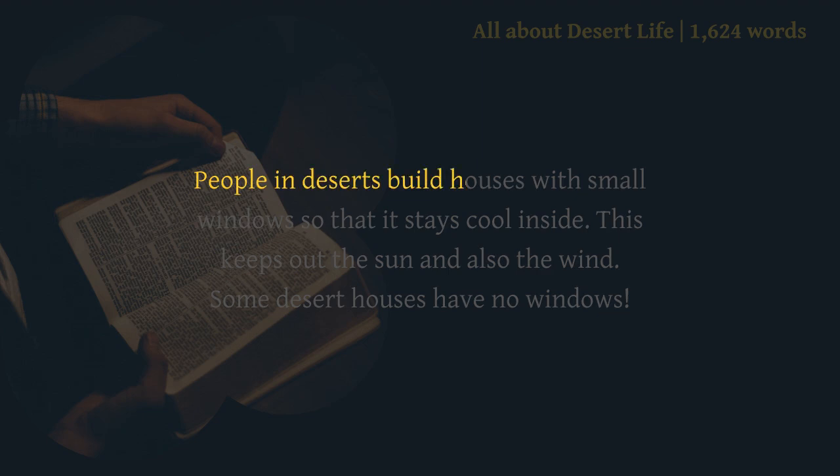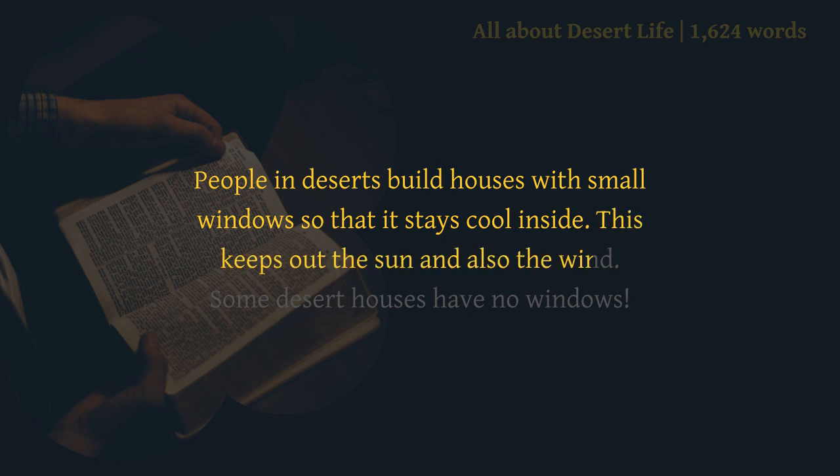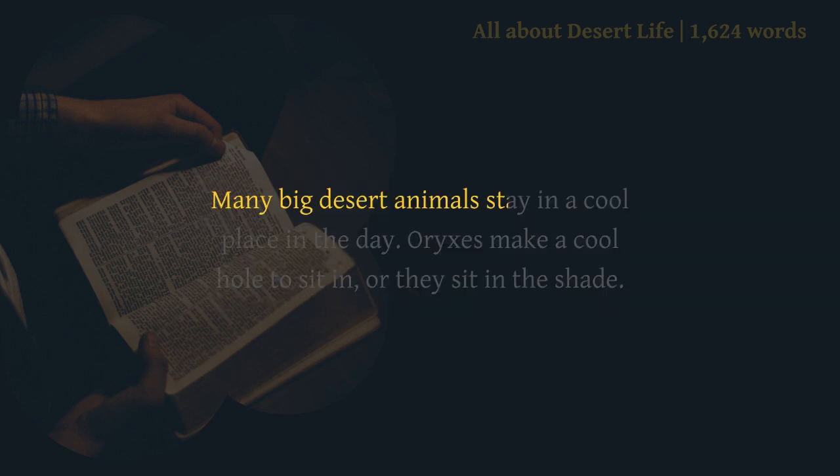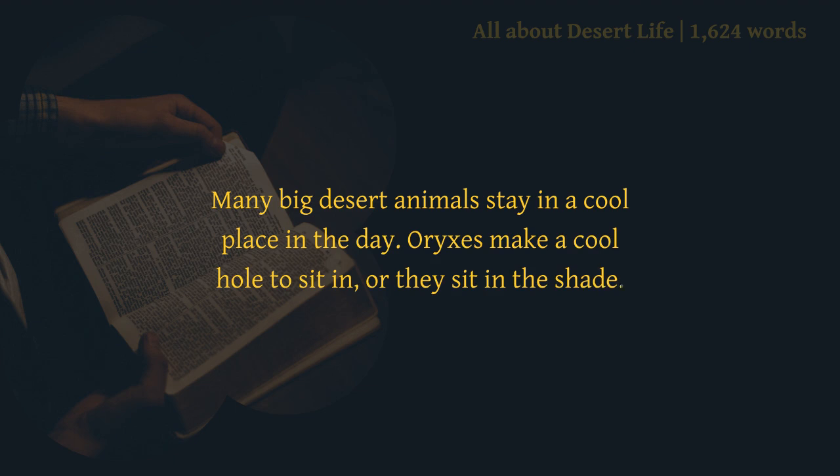People in deserts build houses with small windows so that it stays cool inside. This keeps out the sun and also the wind. Some desert houses have no windows. Many big desert animals stay in a cool place in the day. Oryxes make a cool hole to sit in, where they sit in the shade.